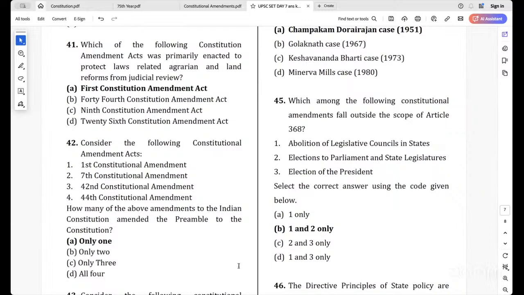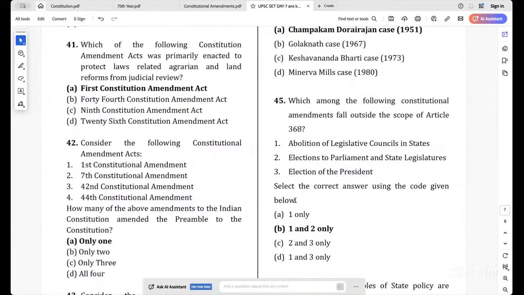See, in that case, what happened is, in the previous case, the judgment given by the Supreme Court gave the Parliament the power to amend all parts of the Constitution. Whereas in this Golaknath case, they told that the Parliament does not have the power to curtail the fundamental rights. That was given in this Golaknath case. Okay.